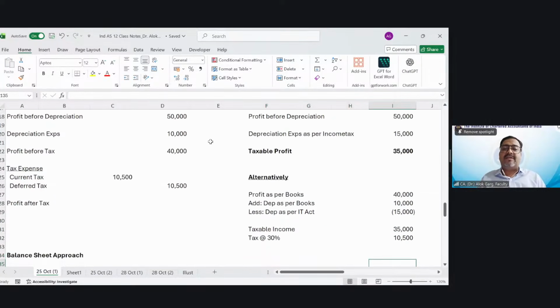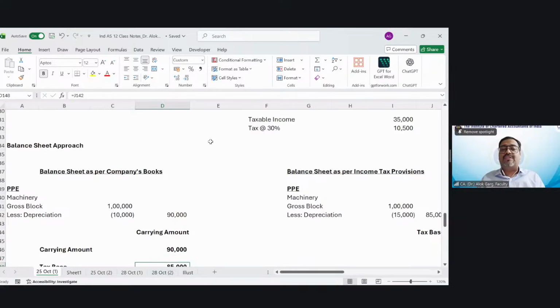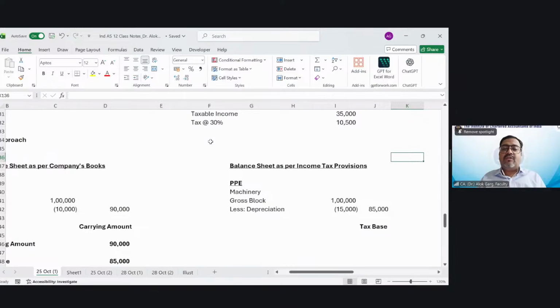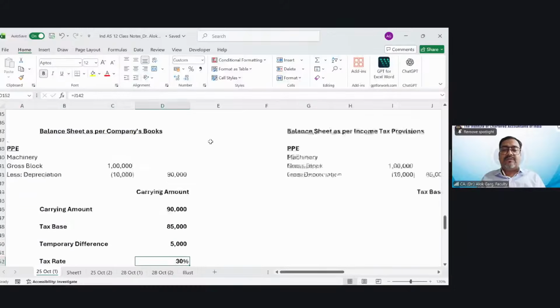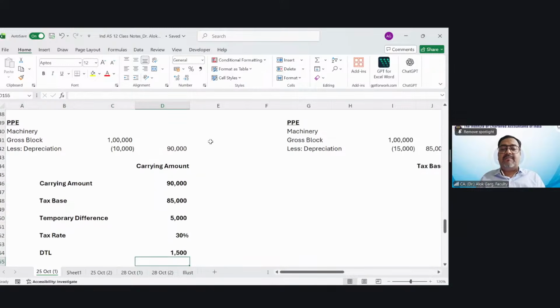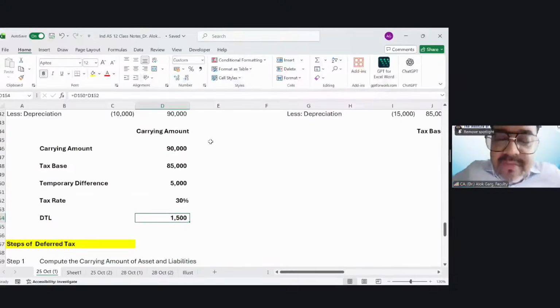Let's go by the balance sheet approach. 1 lakh, depreciation is 10,000. 90,000 is your carrying amount, which is also known as a book base, right? Now, balance sheet as per income tax provisions. Your gross block is 1 lakh. Your depreciation is 15,000. Your tax base is 85,000. So my carrying amount is 90,000, my tax base is 85,000, the temporary difference is 5,000. My tax rate is 30% and my deferred tax is 1500.